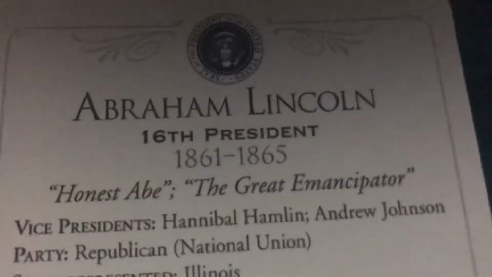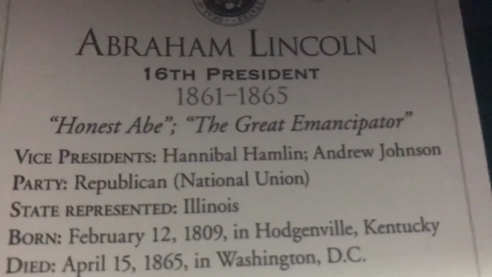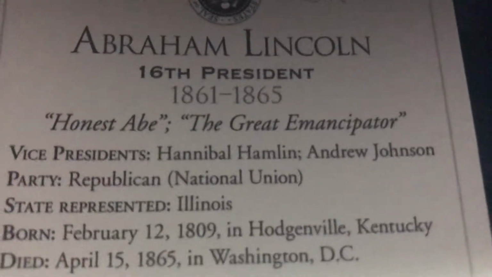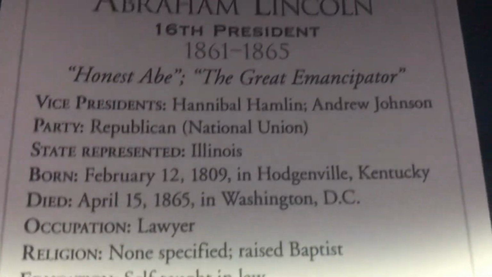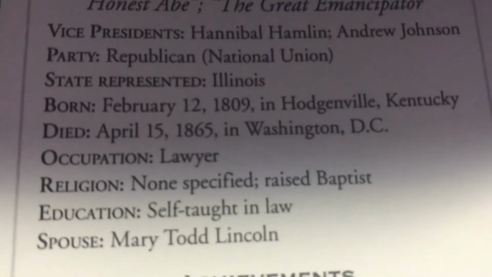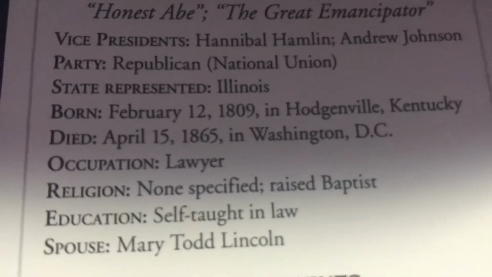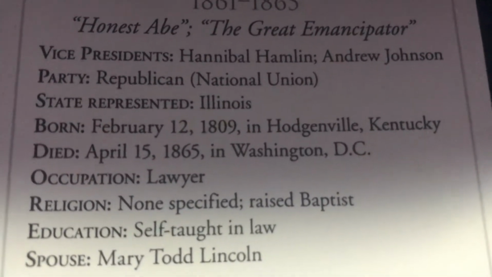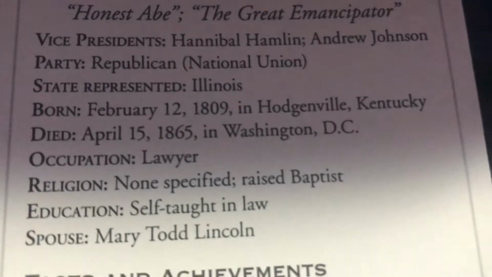So let's look up at his card. Nickname: Honest Abe, the Great Emancipator. Vice Presidents: Hannibal Hamlin and Andrew Johnson. The party was Republican and the National Union since the Civil War was about to break out. And state representative was Illinois. That means he lived in Illinois the most, even though his home state was Kentucky.